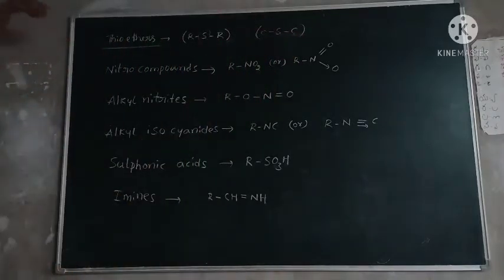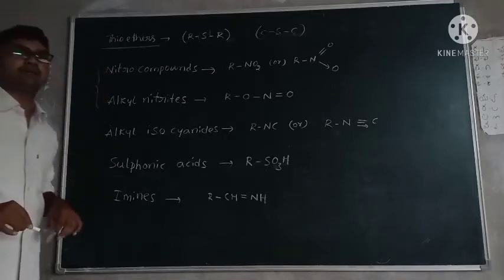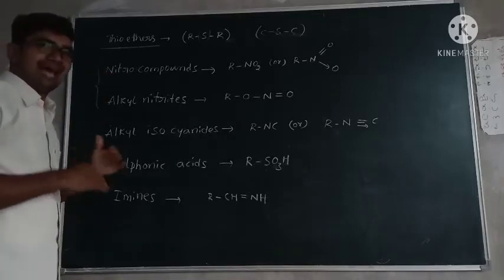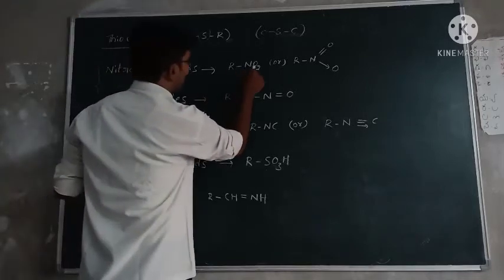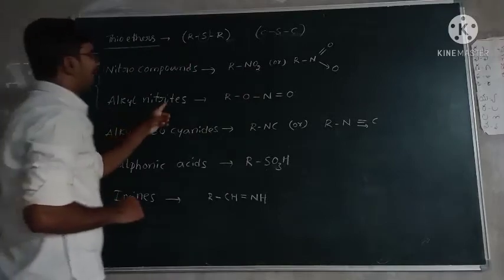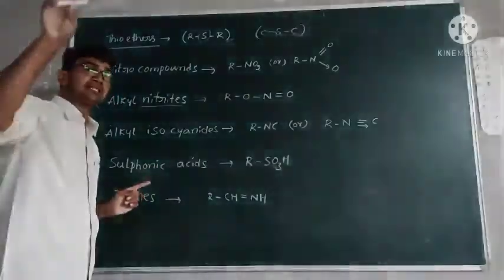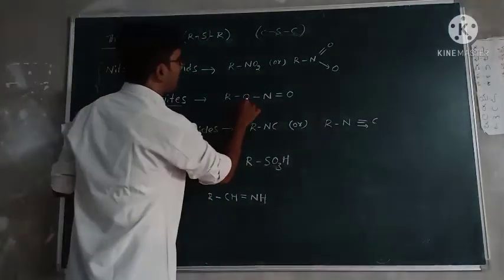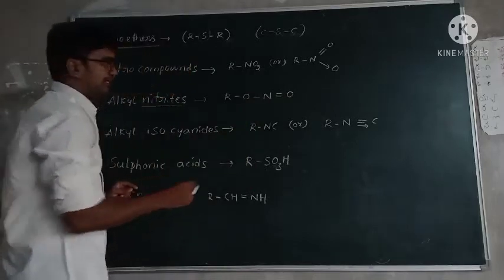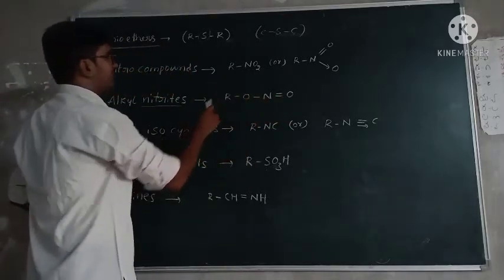Next one, nitro compounds. These two have a similar molecular formula, but the arrangement of the atoms is different. Nitro compounds are RNO2, but alkyl nitrites, not nitriles. Nitriles means CN. Alkyl nitrites are RONO. It also looks like NO2, but the bond formation is different.